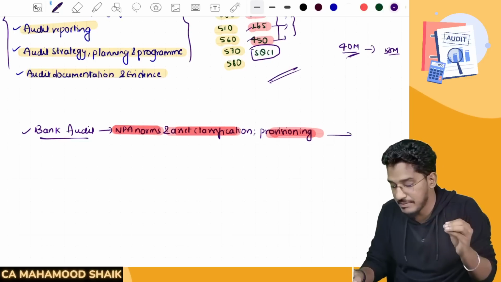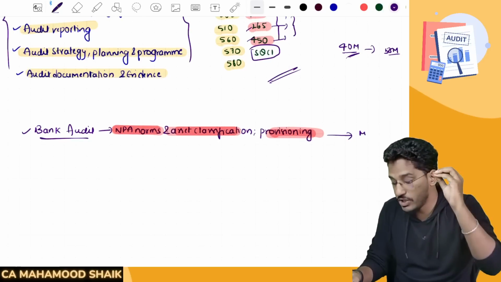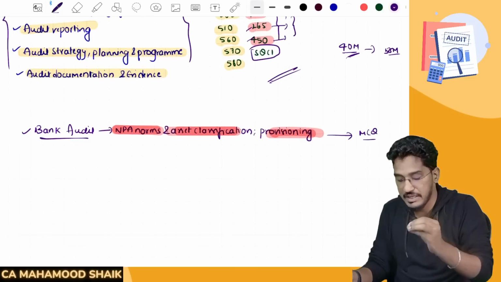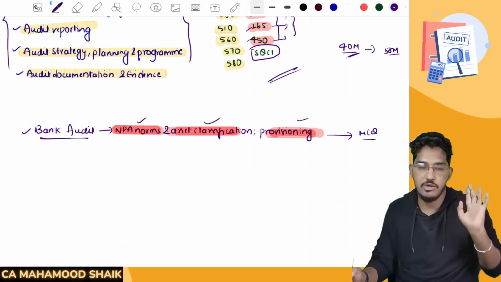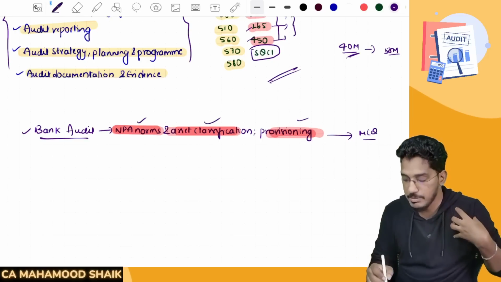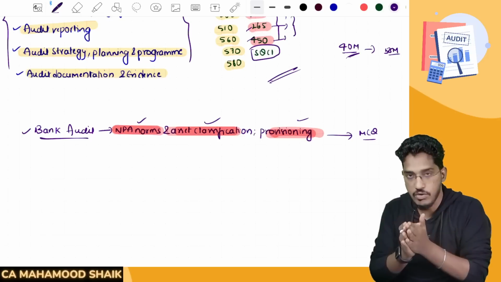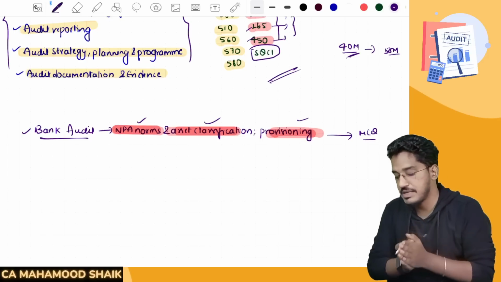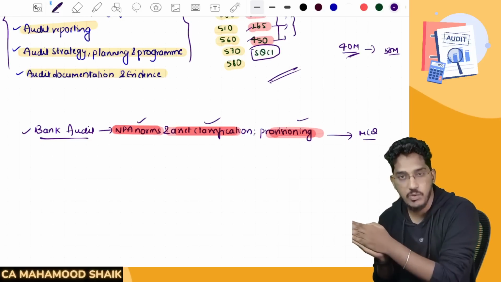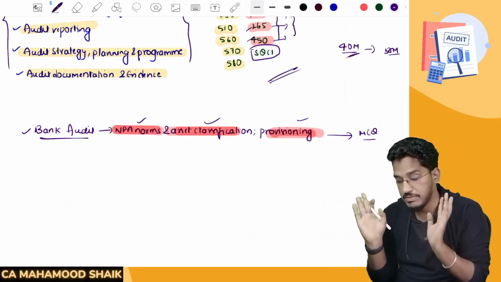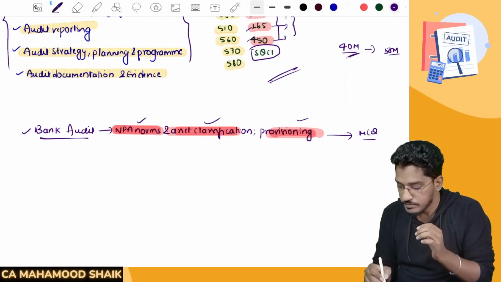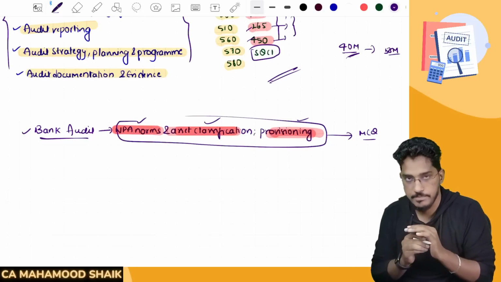Why? Because in recent times we are seeing that a case scenario MCQ is getting tested from bank audit, that too from NPA norms, asset classification and provisioning requirements. So my humble request, please open the bank audit. First, go through NPA norms, asset classification and provisioning requirements, the percentages, and when an NPA will be classified. From that, a case scenario MCQ might come. So please do cover it.